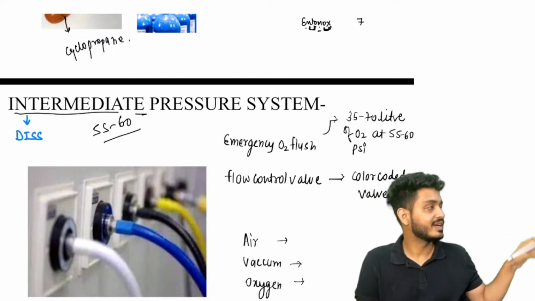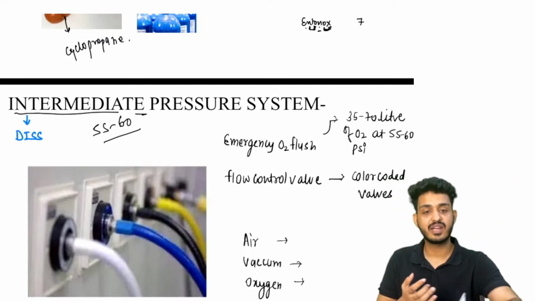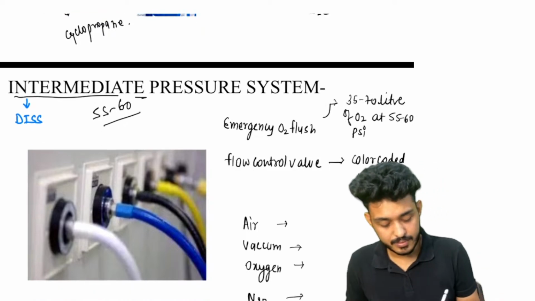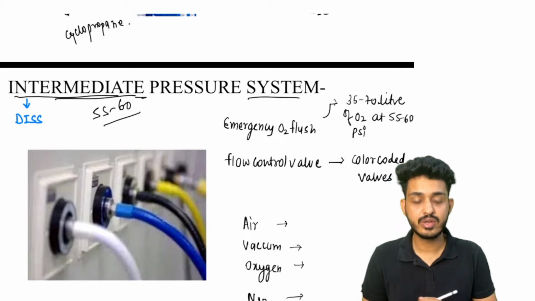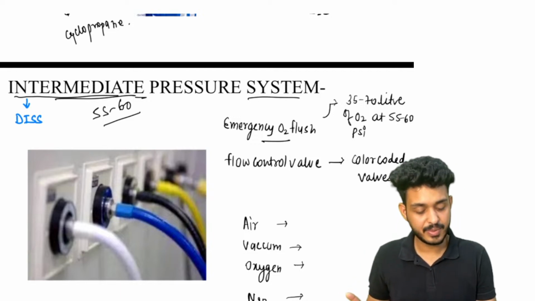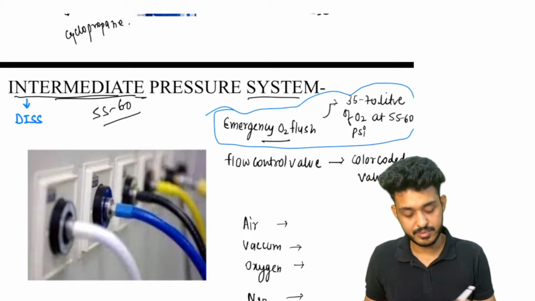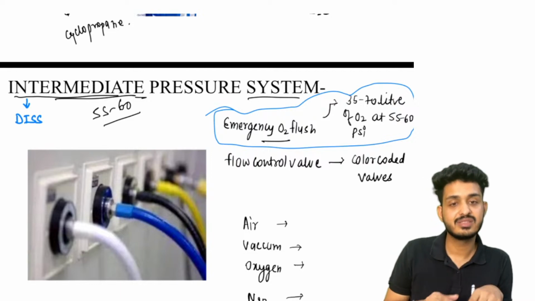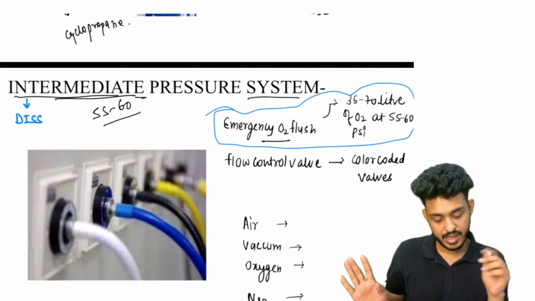Okay, so that is running in your hospital, right? Near the patient bed you will be finding such things. So that is your intermediate pressure system. What are the important points that you need to remember about this? First one is your emergency oxygen flush. Just remember this question whenever you see it. They have asked this question 2 times. Emergency oxygen flush is a part of the intermediate system.